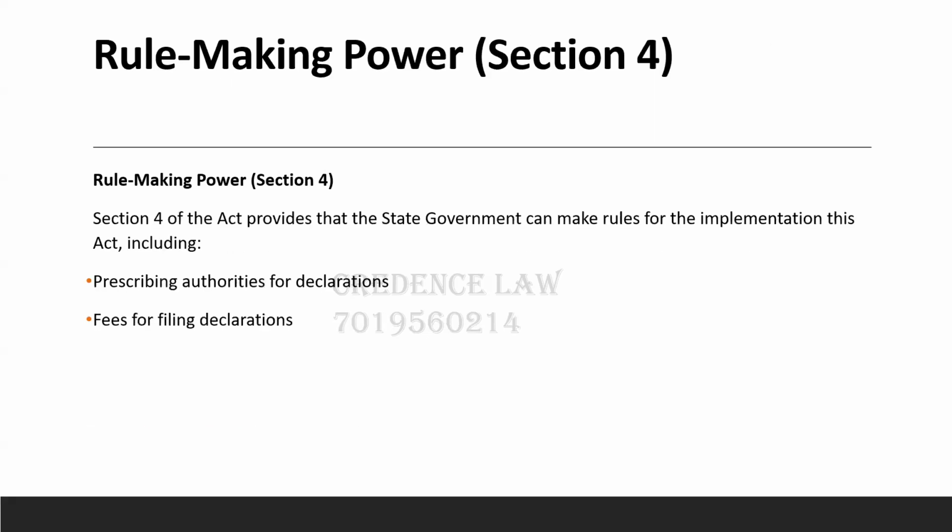Then comes section 4, rule making power. It is the state government which gets the power to make rules pertaining to the prescribed authorities for the declaration and pertaining to the filing fees.